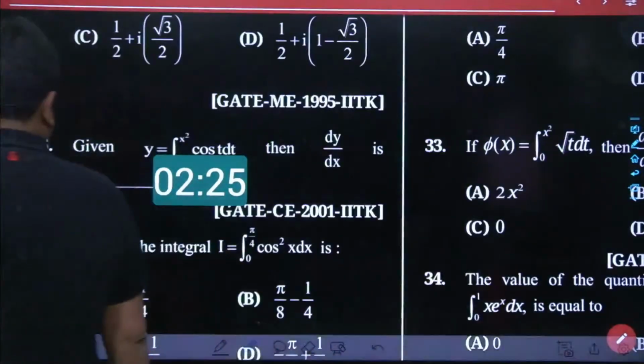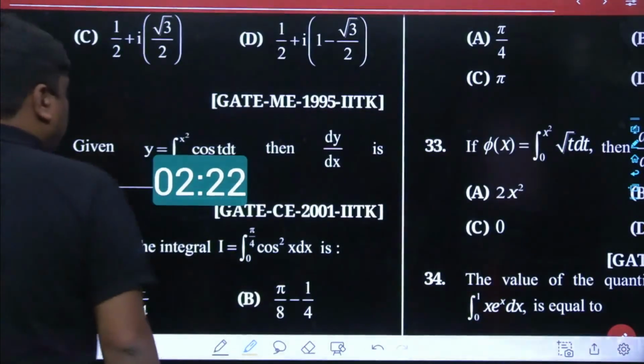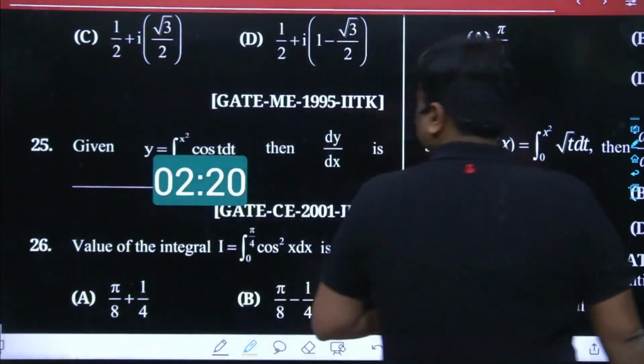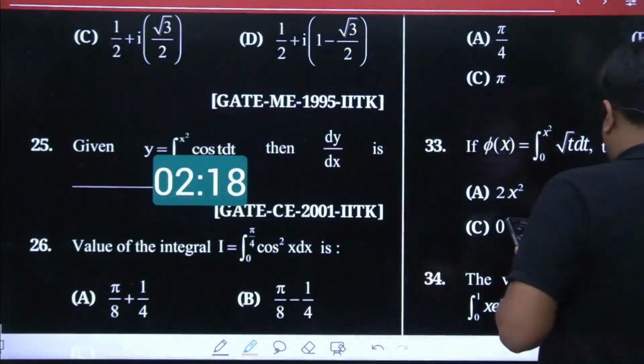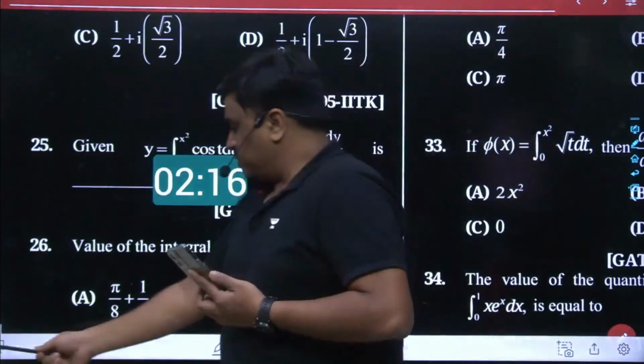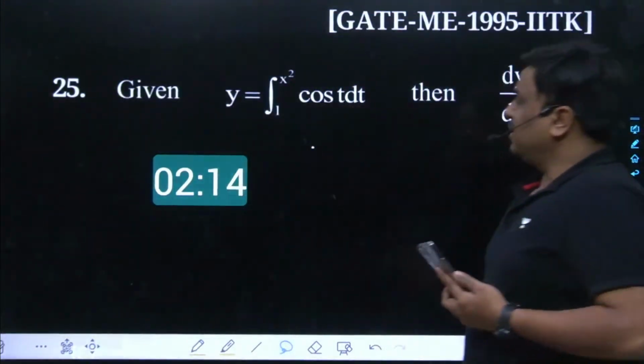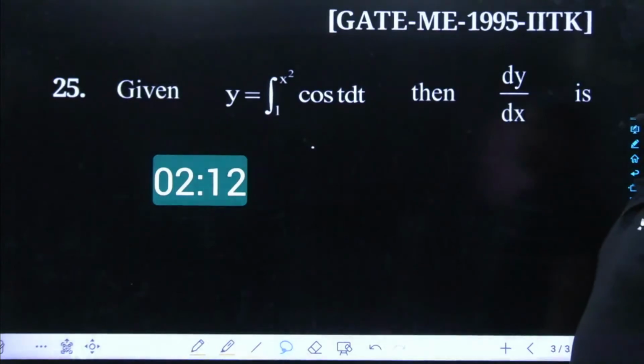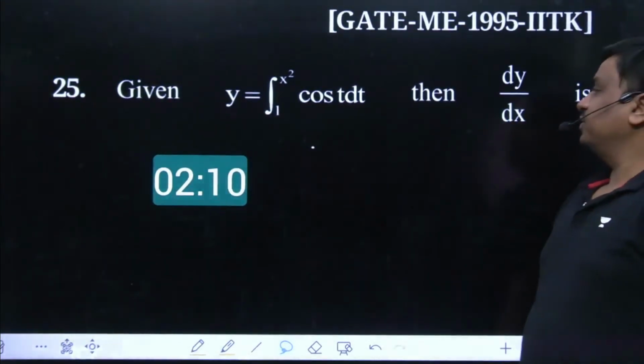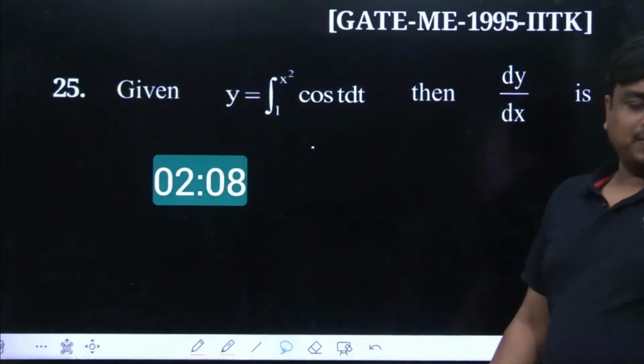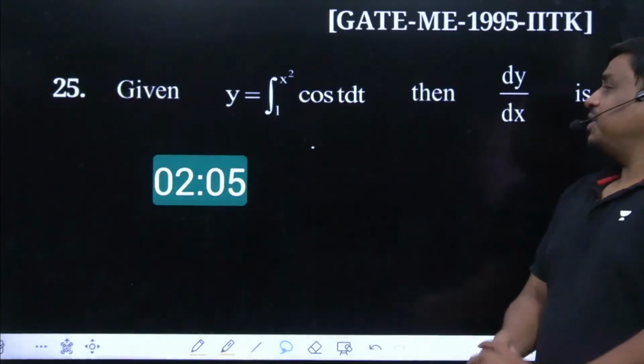Has it been given with the options? No. Then dy by dx is, keep in mind, this is a very old question, so probably dy by dx is supposed to come in the form of a function. Obviously, it is supposed to come in the form of a function. So tell me what would be the best answer for this given question.